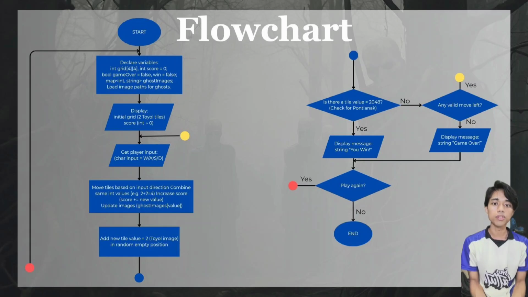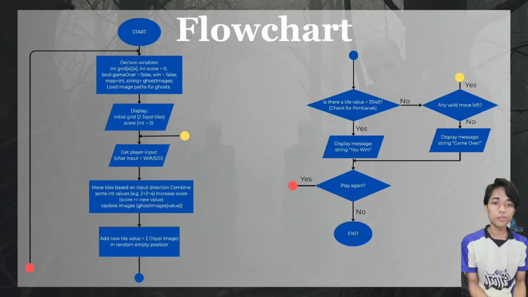When a key is pressed, it processes the move, it moves the tiles, combines any identical values, and increases the score. Immediately after, it adds a new toyol tile to a random empty spot. After every move, the flowchart enters the decision phase. First, it checks is there a tile value of 2048, our Pontianak. If yes, it displays the you win message. If no, it asks the next critical question, any valid move left.